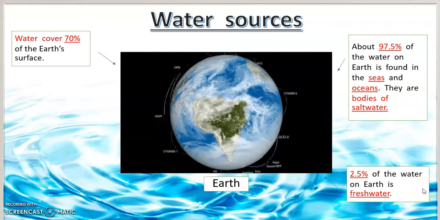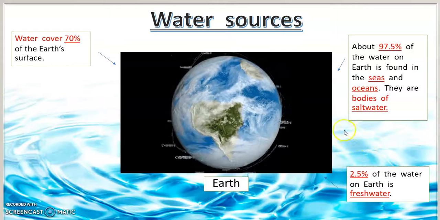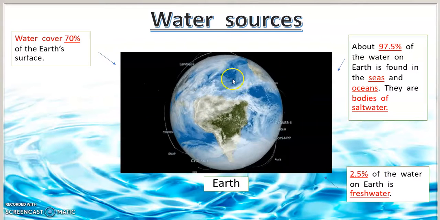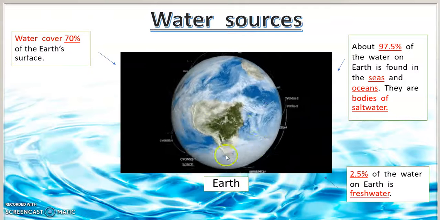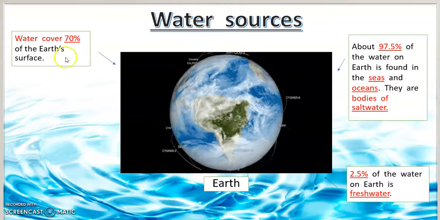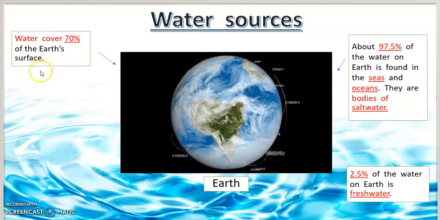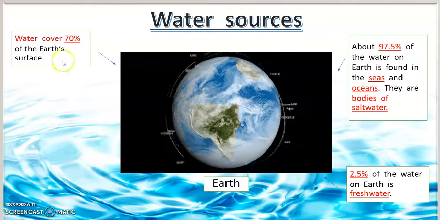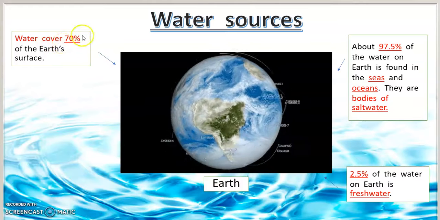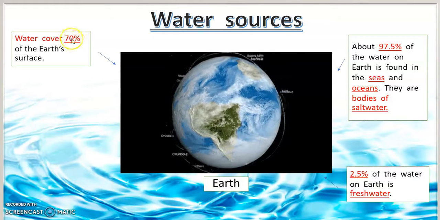So this is page 89. For the water sources, this is the Earth. Earth's water cover is 70% of the Earth's surface.